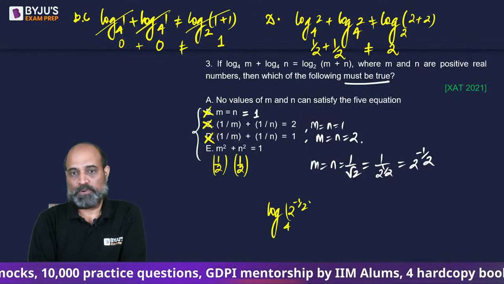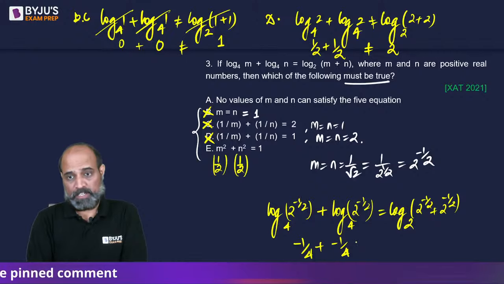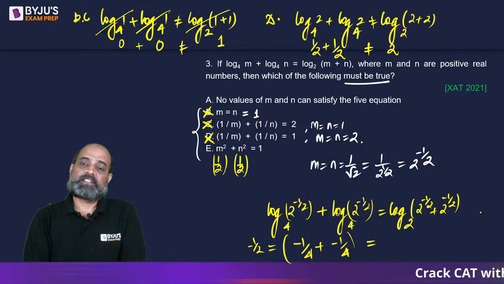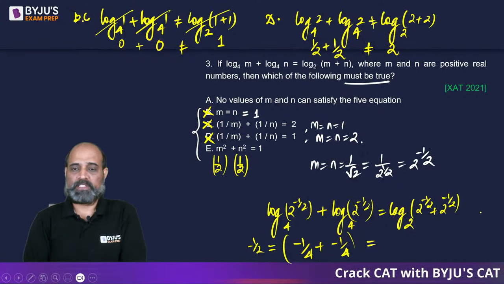Let's solve this. So this is going to give us minus 1 by 4, and this one also is going to give us minus 1 by 4, which will give us minus 1 by 2 here, right? So this is minus 1 by 2. And if you look at the RHS, this becomes 2 times that.